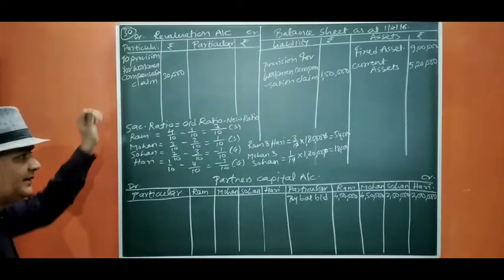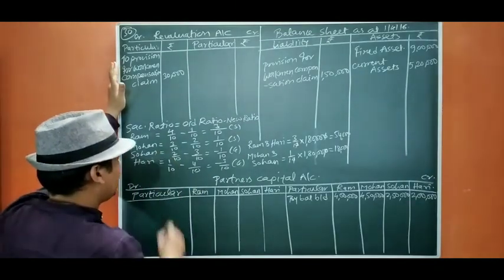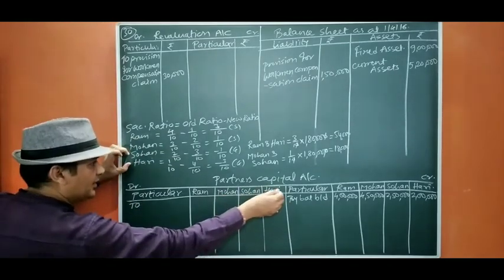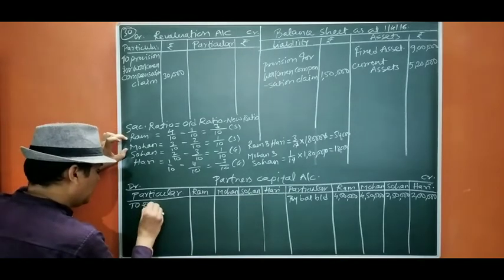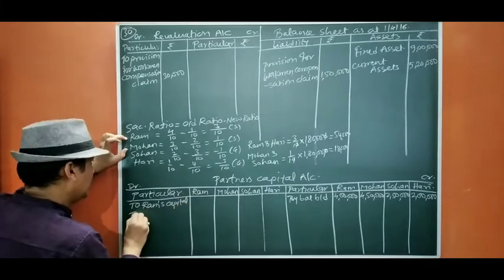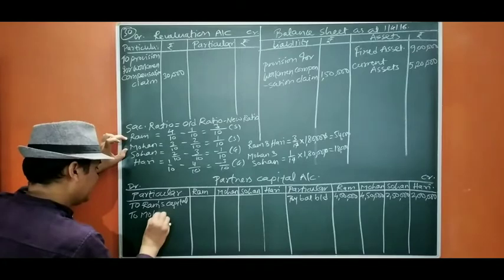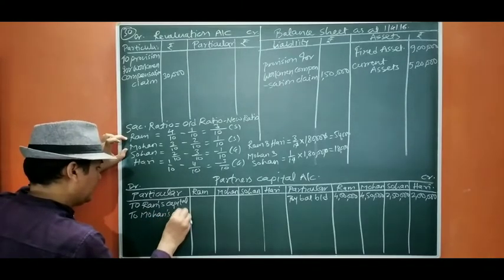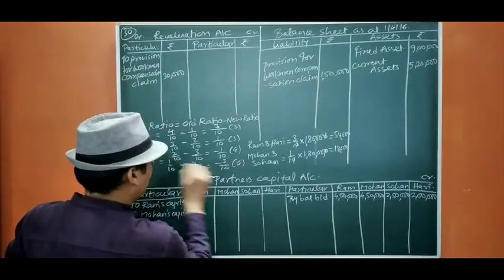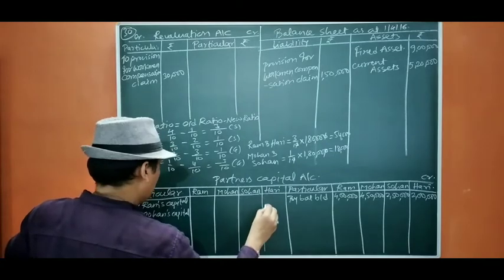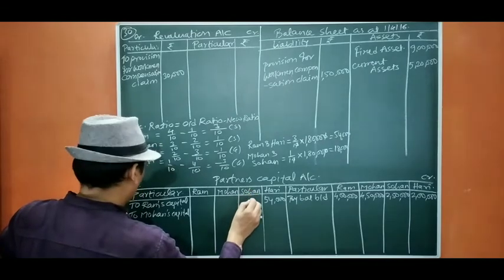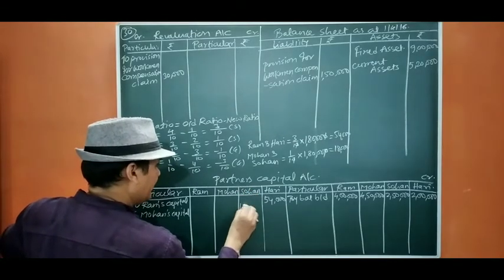So the entries, if you see, Sohan's capital account debit, Hari's capital account debit. So we are going to write here Sohan's capital account debit, Hari's capital account debit to Ram's capital, to Mohan's capital. Okay, the Ram was getting from Hari is 54,000. So here it will be 54,000, and Mohan is getting from Sohan. So it is 18,000.